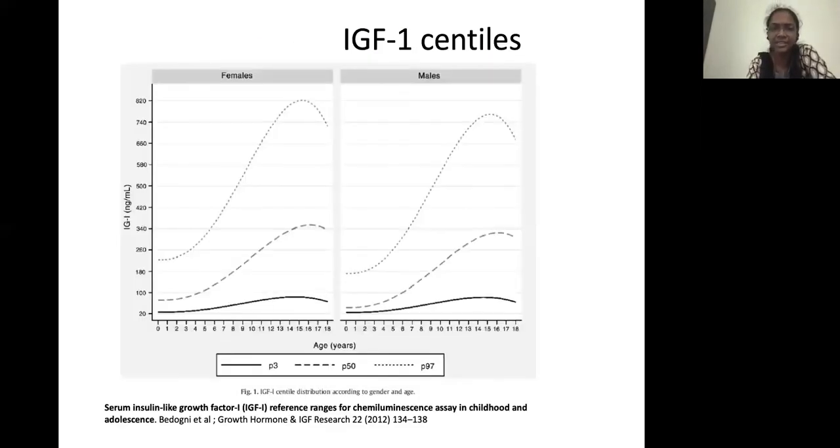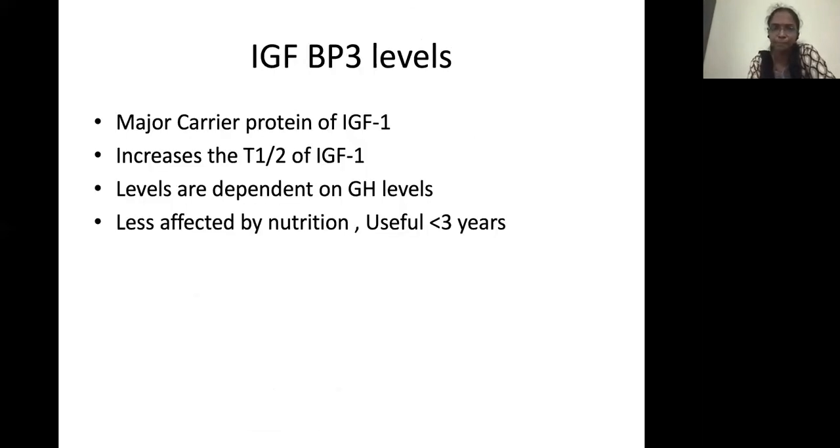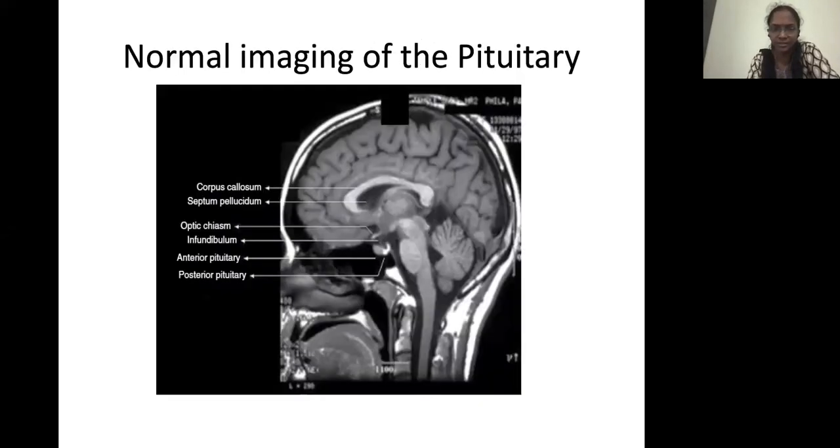Once you get the IGF values, you should see whether it is within minus or plus 2 standard deviation. If it's less than minus 2 standard deviation, it supports our diagnosis. Similar for IGF-BP3 levels also. In children less than 3 years, this is more useful. But in our country, IGF-BP3 levels are not very much standardized, so it's not that sensitive. So again, there's a problem. We have to use all other auxological and other supporting criteria for diagnosis of this condition.